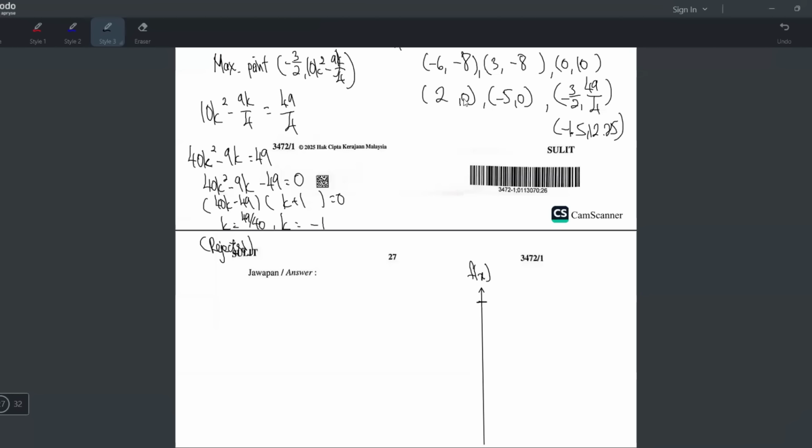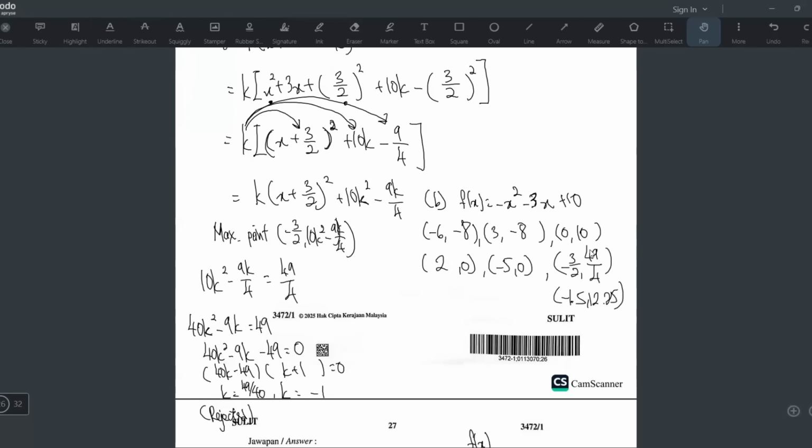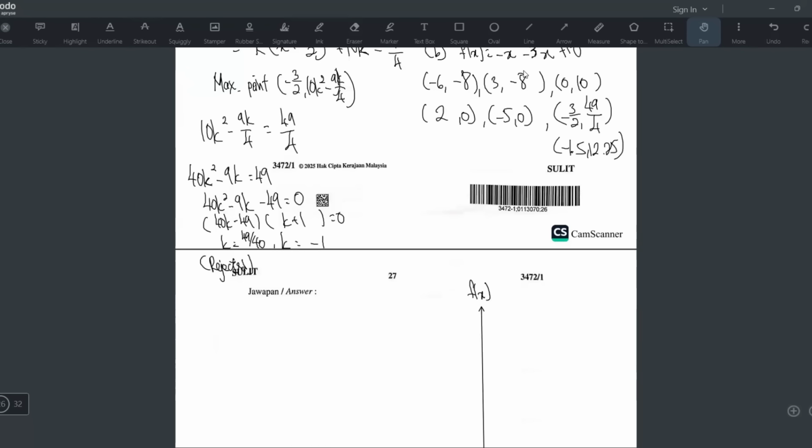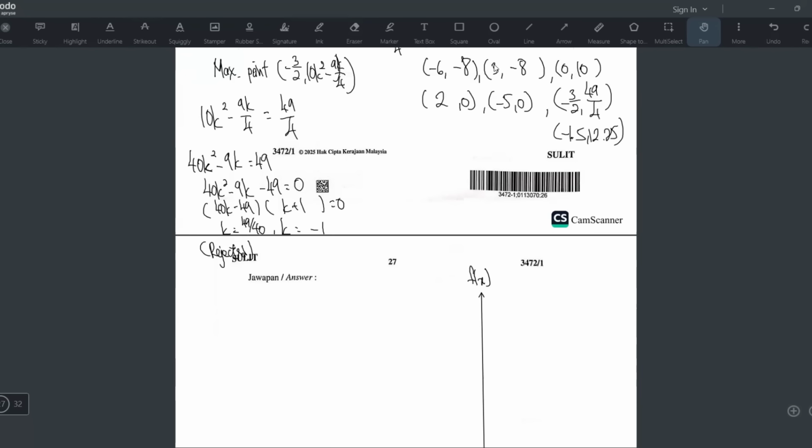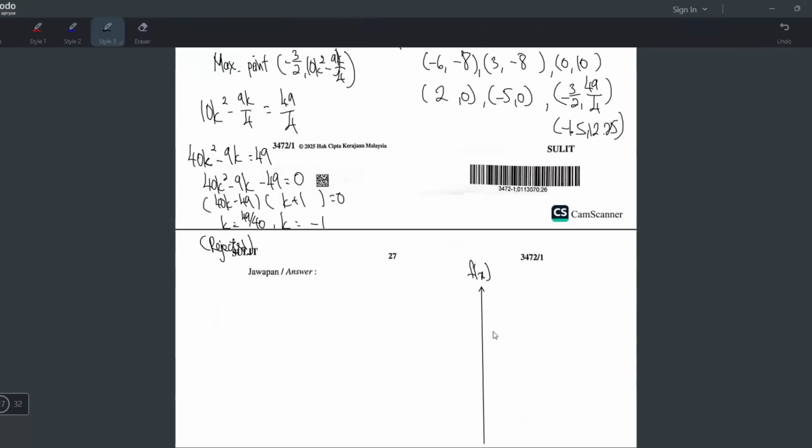And then you have 0, you have 8, -8, 10, right? So what I will do, so this one is sketch soalan, means the scala is not important. But still I recommend you make your own scala. Kalau tak nanti it's like your shape will be very weird. Yeah, because sometimes if your scale is too shit, it will affect your drawing later. Okay, so I'm gonna try my best to make it like accurate lah.